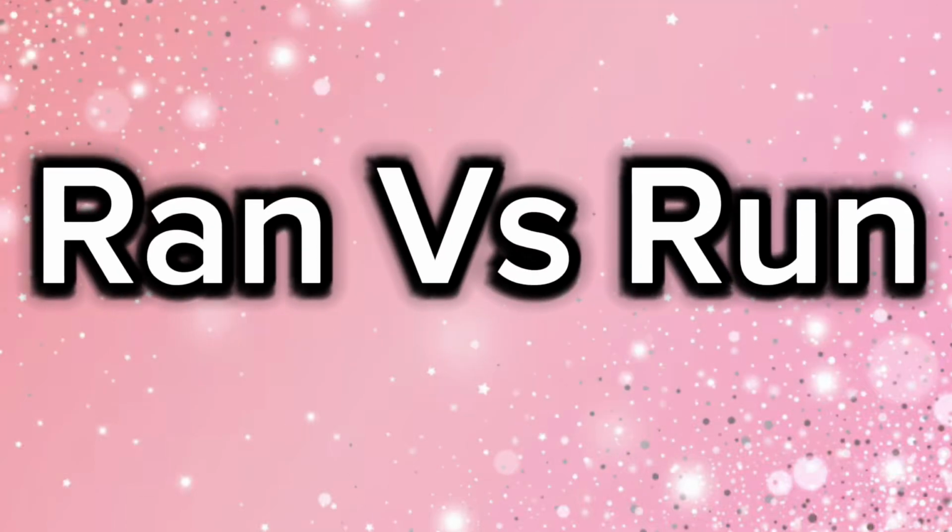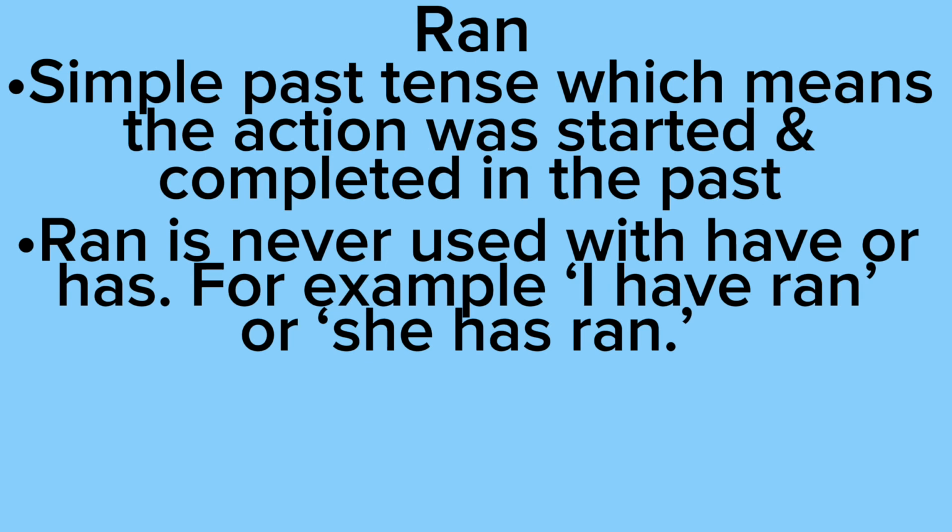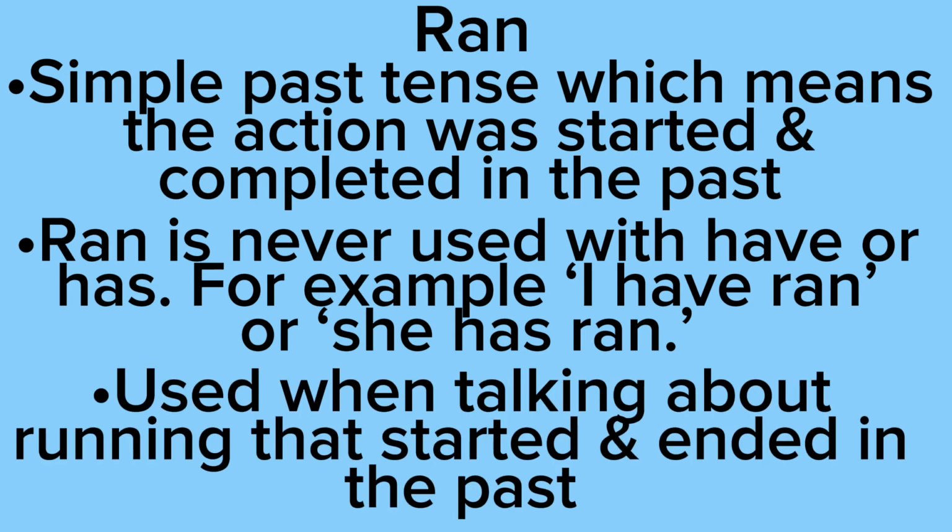In this video, I'll be teaching you guys the difference between ran and run. So we're going to start with ran. Ran is the simple past tense form, which means the action was started and completed in the past. Ran is never used with have or has. For example, I have ran or she has ran. And I'll also give you more information about that in the video. Ran is used when talking about running that started and ended in the past.